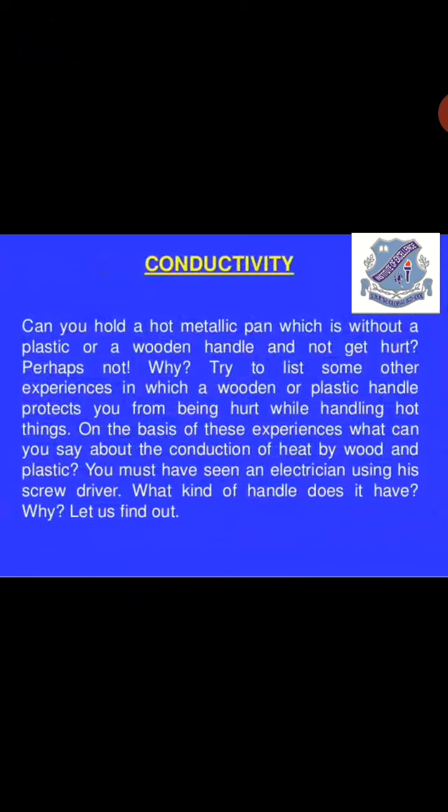So conductivity means letting things pass through them. There are various types of materials which let things pass through them, and different types of materials which do not let things pass through them.